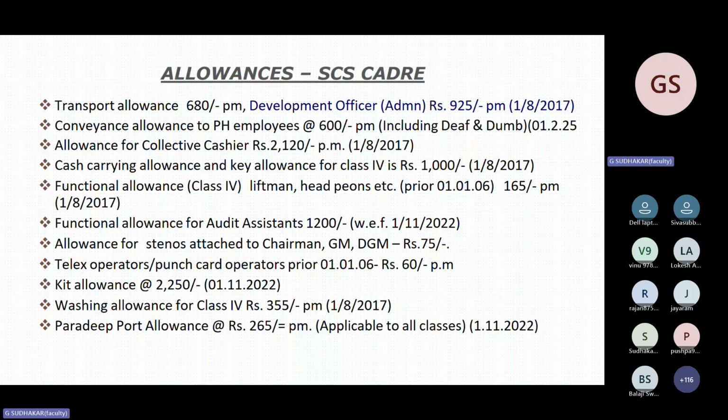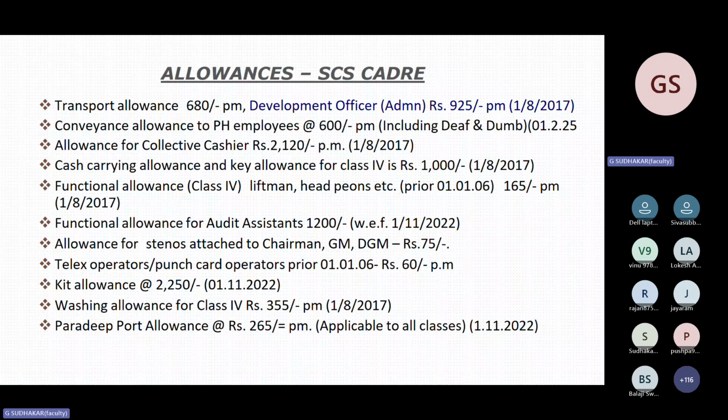Amount is 925. Conveyance allowance for physically handicapped for class 2, class 3 and 4, 600 rupees, effective from February 25. Allowance for collective cashier 2120. Then substaff carrying cash 1000 rupees.